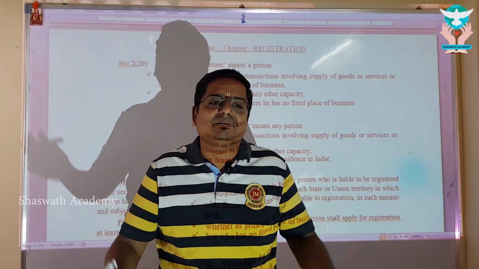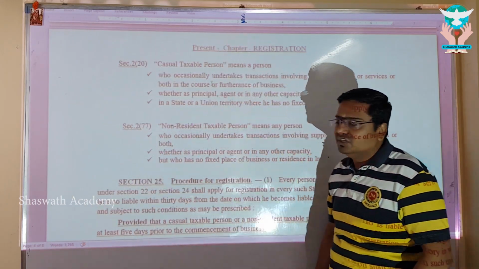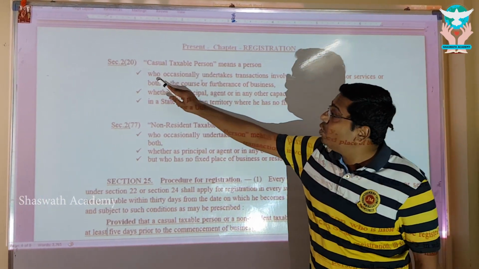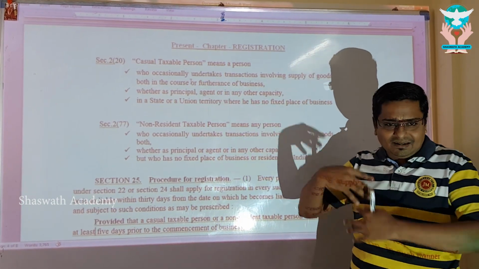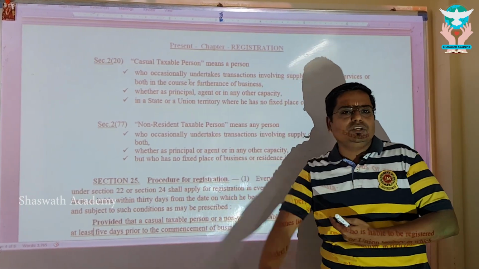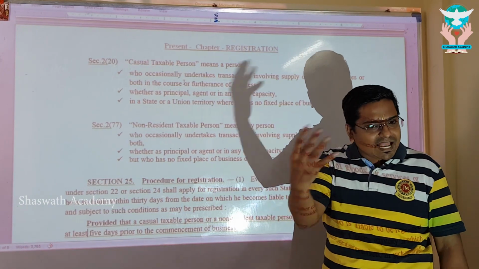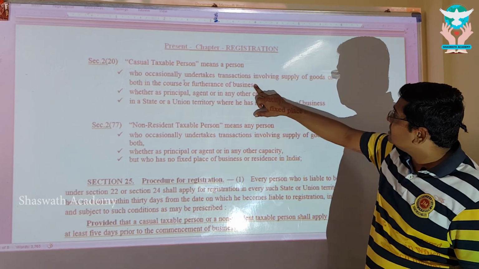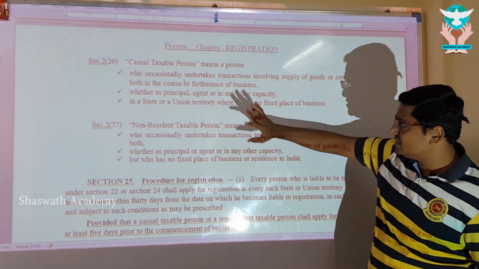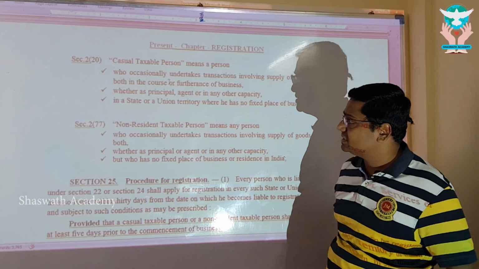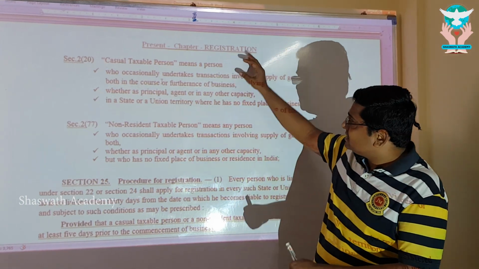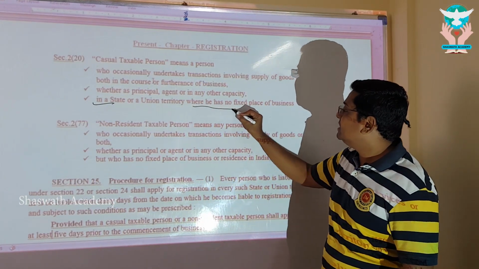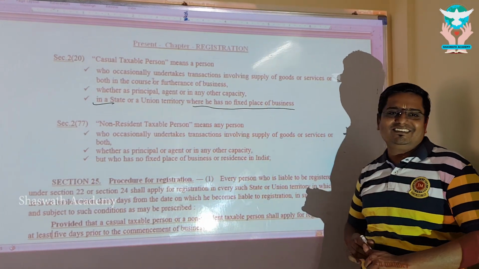They are like casual taxable person. Now come and read casual taxable person. You will crack it, my dear. Casual taxable person means who occasionally, rarely, okay, these sister Malati or Hari, or Naidu, they come casually. Who occasionally undertakes transactions involving supply of goods and services or both, in the course or furtherance of business, whether as a principal or agent or in any other capacity, in a state or union territory where he has no fixed place of business.